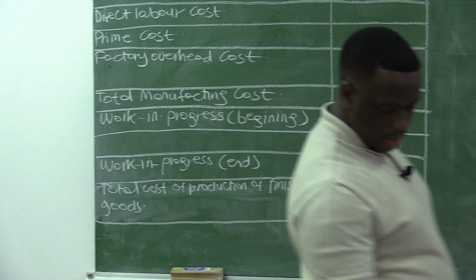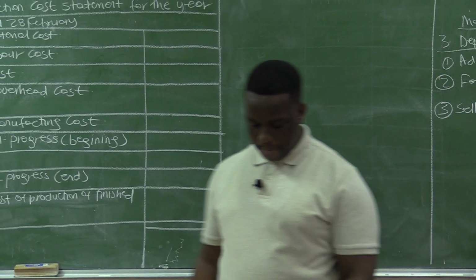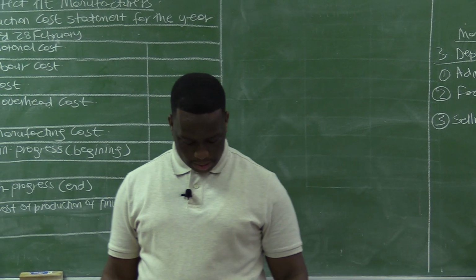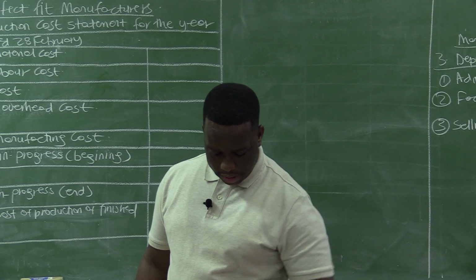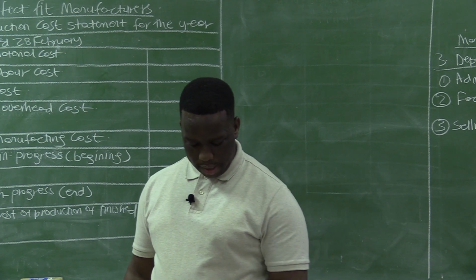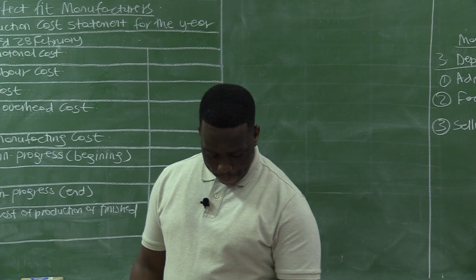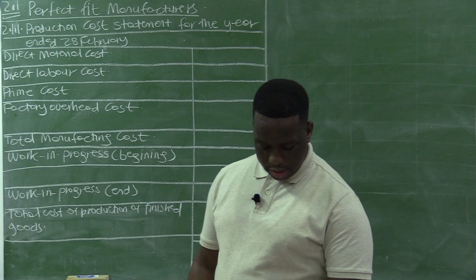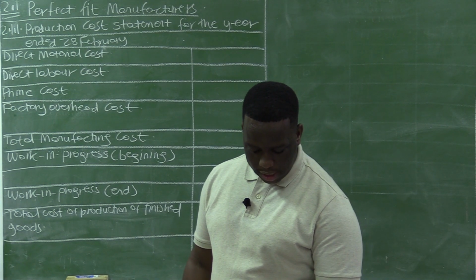So let us then go to our question paper. Question 2, cost accounting, manufacturing, and it's 50 marks, 40 minutes. The business produces formal shirts. The financial year ended 28 February 2021. You are required to prepare the production cost statement. And the information that we have here, information A is the stock on hand. Information B is the bookkeeper calculated the cost below.